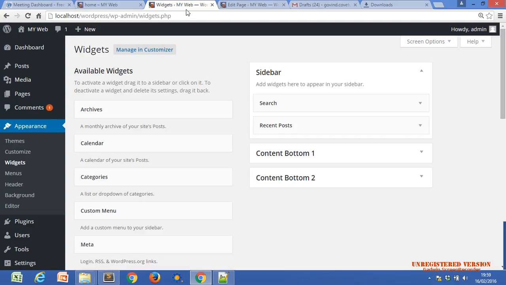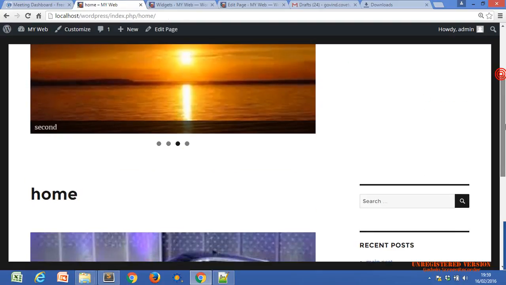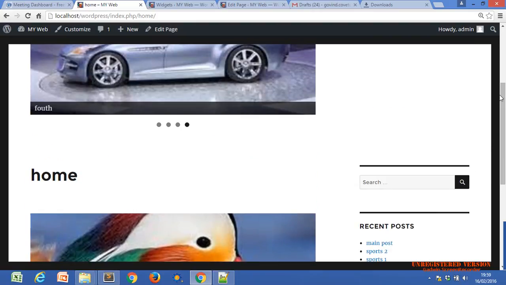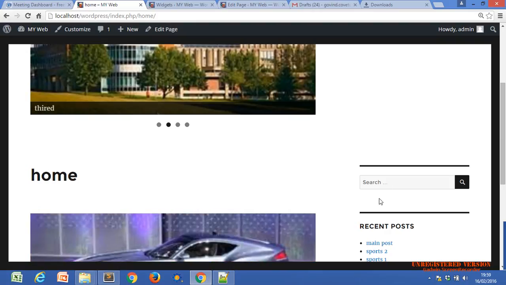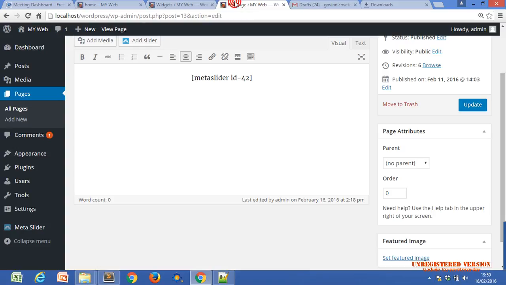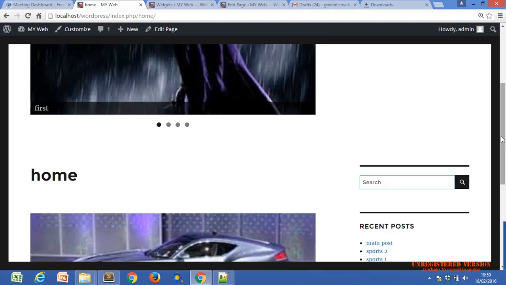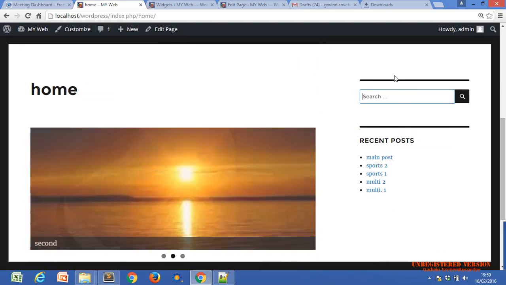This is the sidebar. Where is the sidebar appearing? Let me show you. This is the sidebar. In this theme it is appearing on our left hand side, sorry, right hand side. There is a search option, because we have widgets of search and recent post. There are two widgets, right, Nazar?